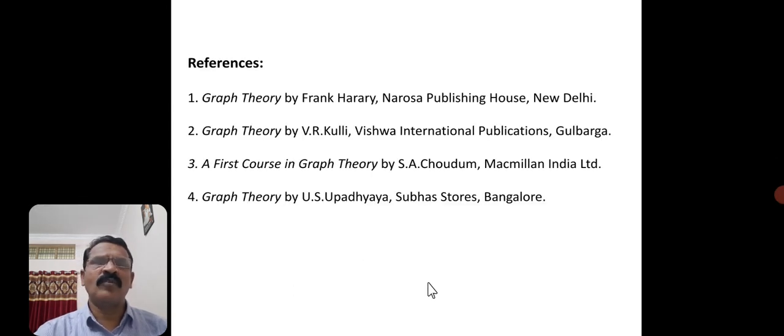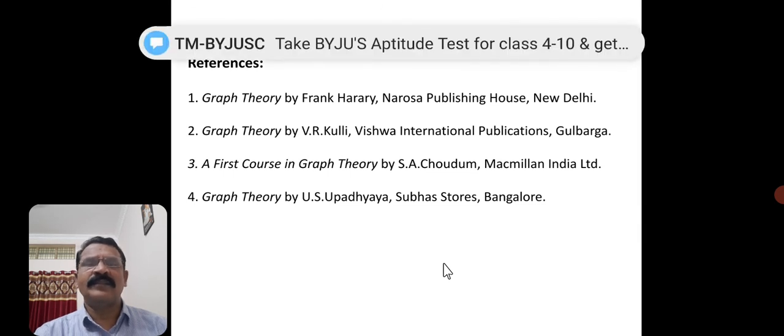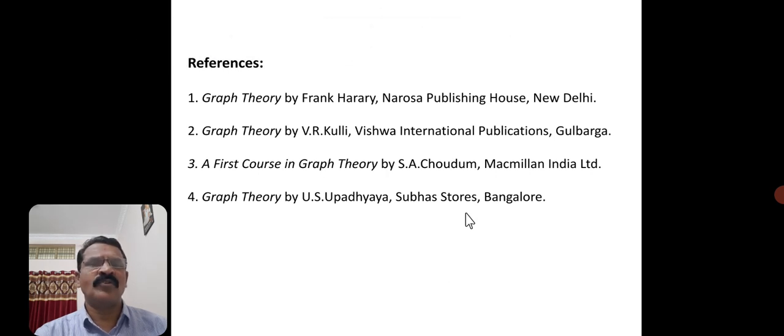These are the reference books: Graph Theory by Frank Harary, Narosa Publishing House, New Delhi. If you want, you can refer to Graph Theory by Professor V.R. Kulli. Of course, in this book you won't find directed graphs, but the basic ideas of graphs are given in detail, so you can refer to this book also. Another book is A First Course in Graph Theory by S.A. Choudum, Macmillan India Limited. Another book, Graph Theory by U.S. Upadhyaya, Subhash Bose, Bangalore. You can refer to this also. You can refer to other graph theory books where the topic of digraphs is given. There are plenty of books on graph theory.